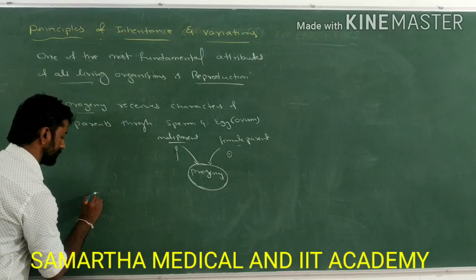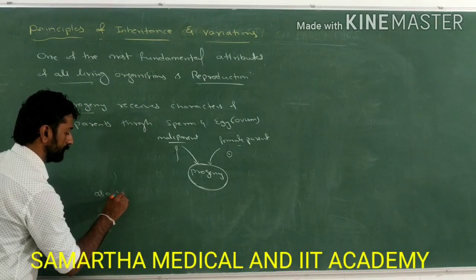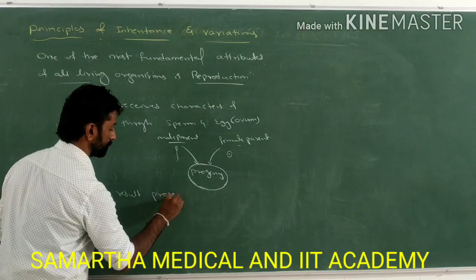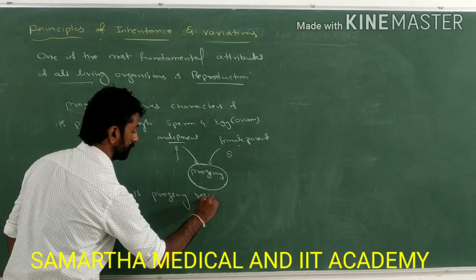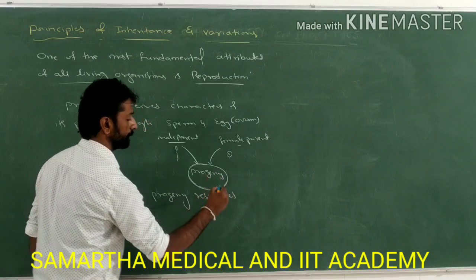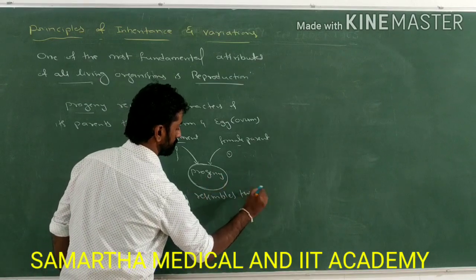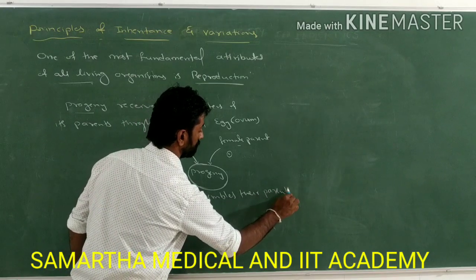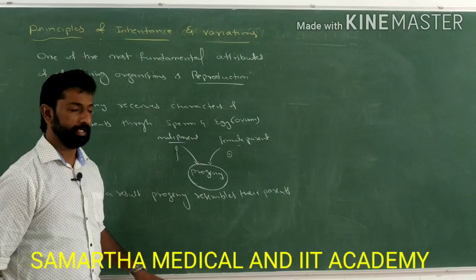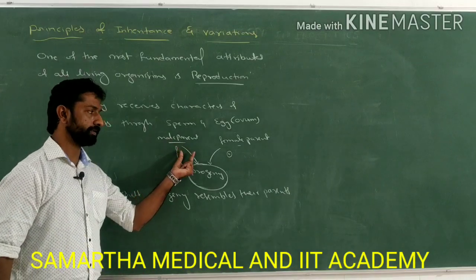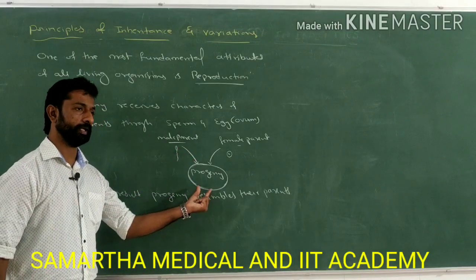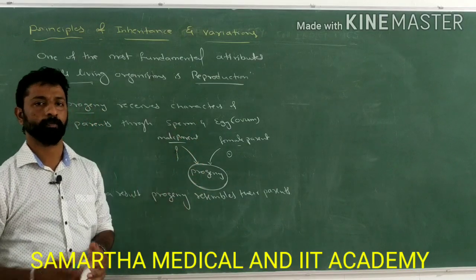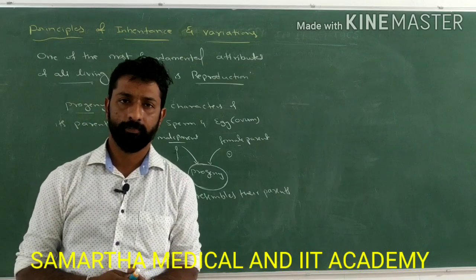As a result, progeny resembles their parents. So progeny always resemble their parents only. The reason is that the characteristic features of the progeny are the combination of the characters present in both the male parent as well as the female parent.